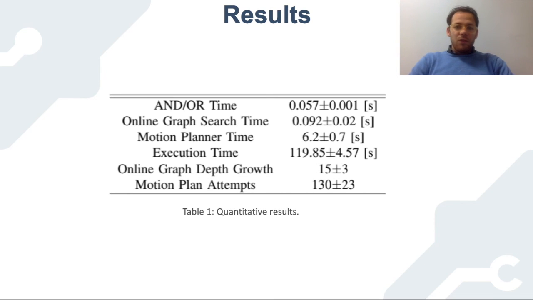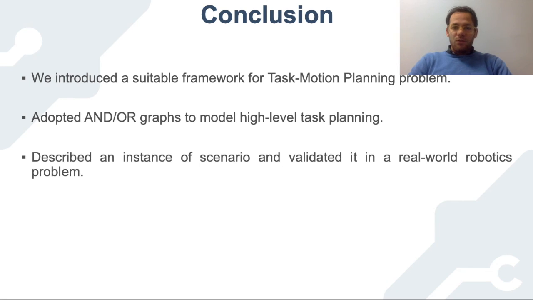In this work, we introduce an efficient framework to target task and motion planning problems. We adopted and/or graphs to model high-level task planning instead of the traditional task planners, and finally we describe an instance of a task and motion planning scenario and evaluate it in a robotic scenario.